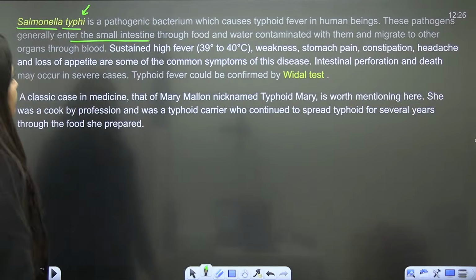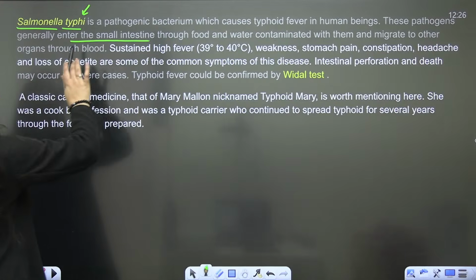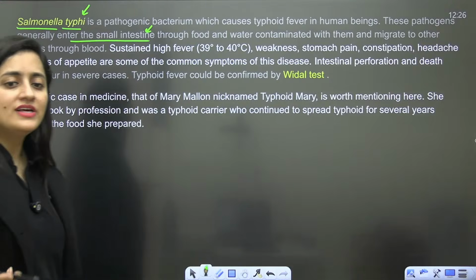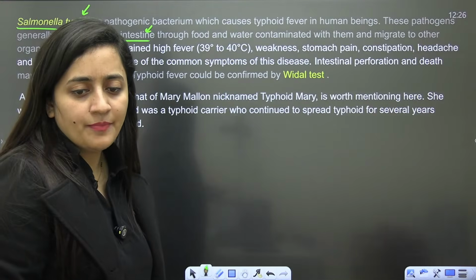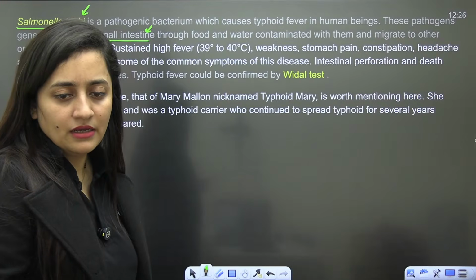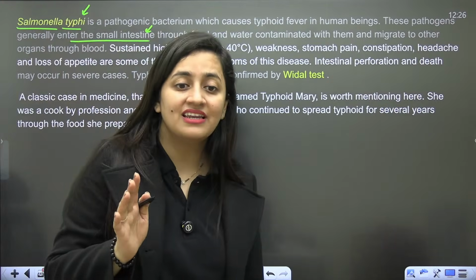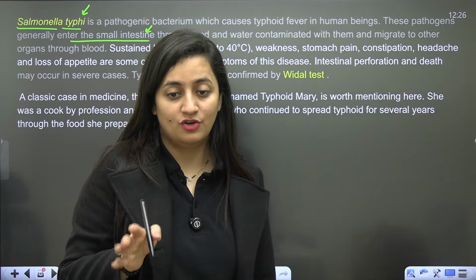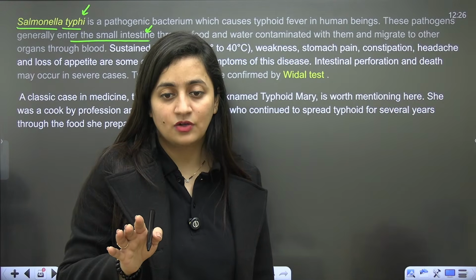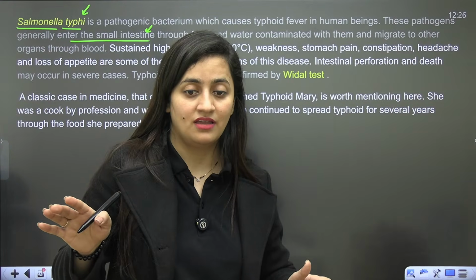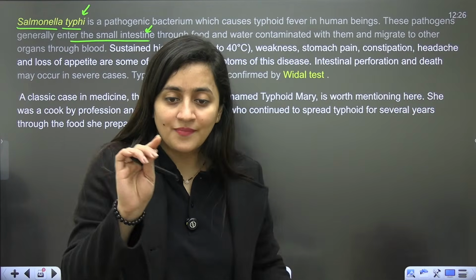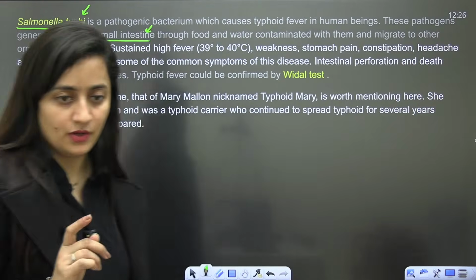These pathogens will enter through the small intestine, write down. So if food is contaminated with this particular pathogen... Diphtheria is the name of the disease, Corynebacterium diphtheriae. If you have any issue, please write it clearly. I will answer it.